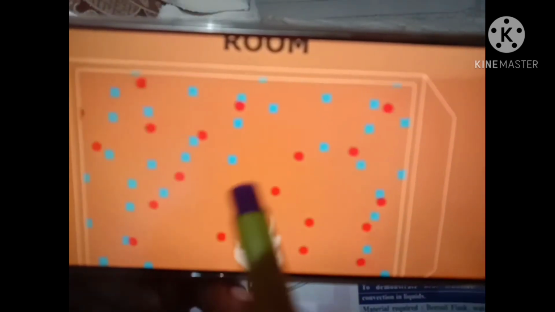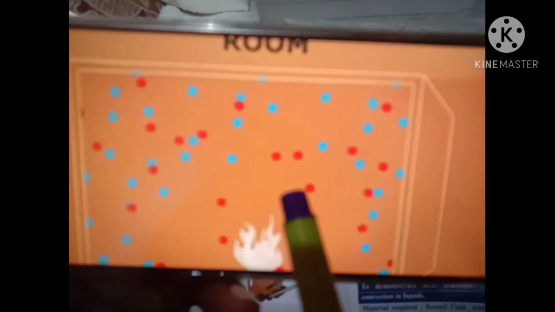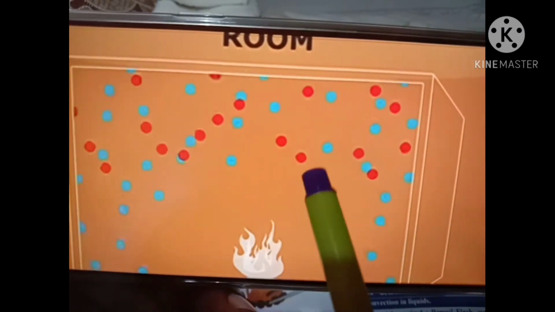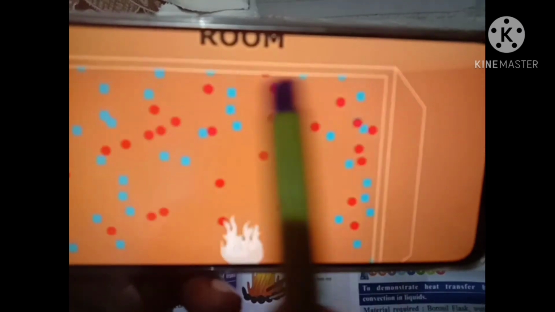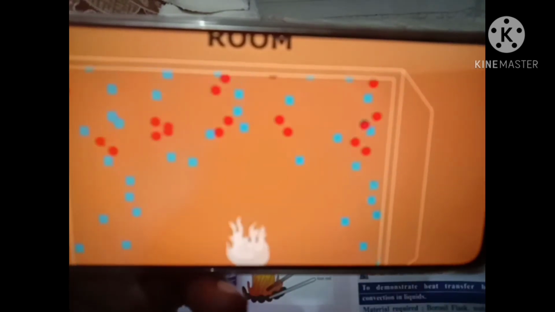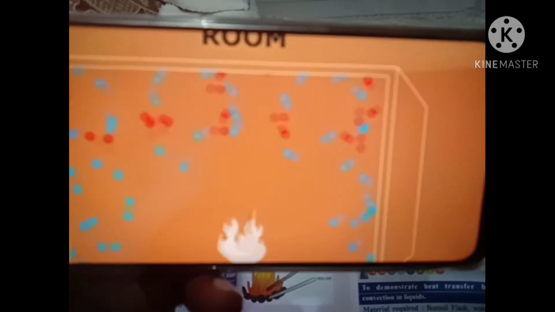The same thing is also happening with these particles. Because their density decreases, they again get lighter and go in the upward direction. You can see this process continues till both the liquid or both the gas attain the same temperature. So this is the process of convection.